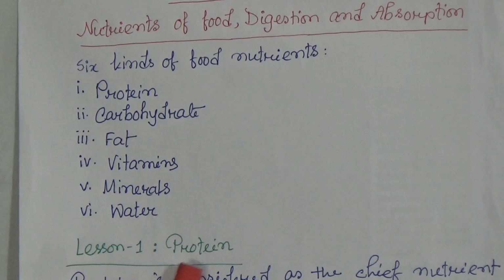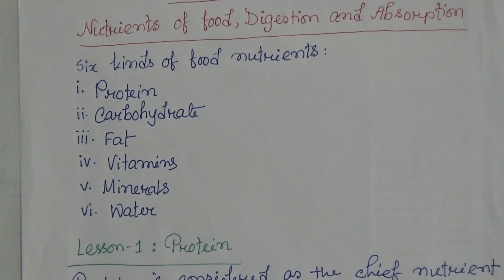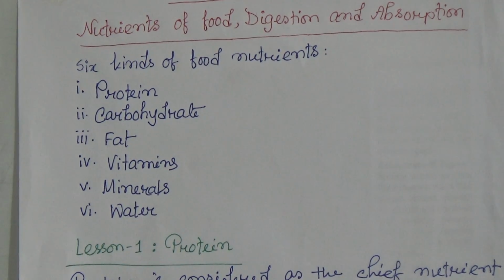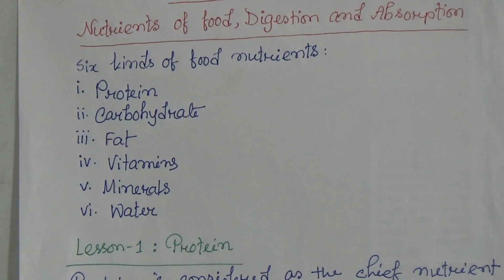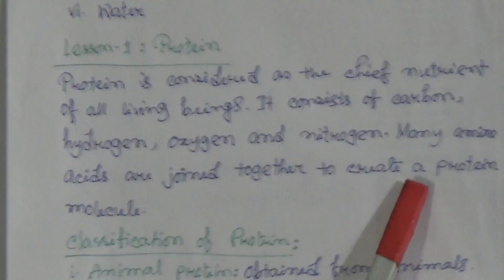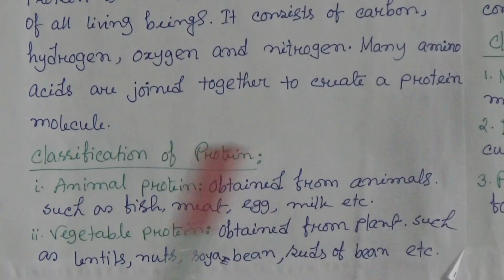Now lesson 1, protein. What is protein? Protein is considered as the chief nutrient of all living beings. It consists of carbon, hydrogen, oxygen and nitrogen. Many amino acids are joined together to create a protein molecule.